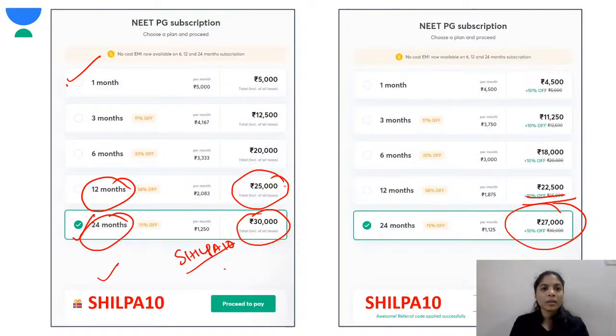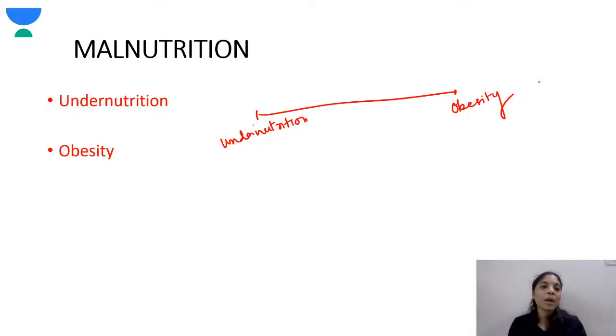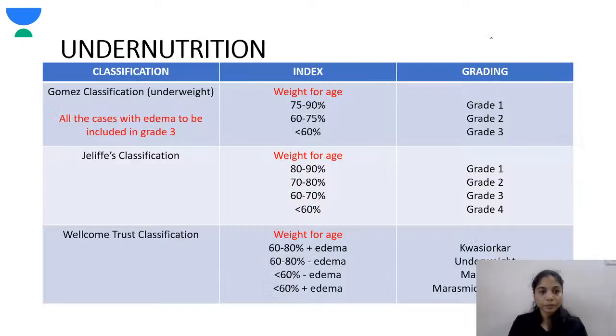So now, talking about malnutrition. Both undernutrition and obesity come under malnutrition, so they come in a spectrum. If undernutrition is one end of the spectrum, then obesity is the other. So both are malnutrition. You have to have optimal nutrition, I mean balanced. Being balanced is the optimum way to live. Okay.